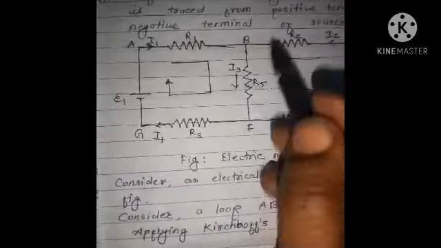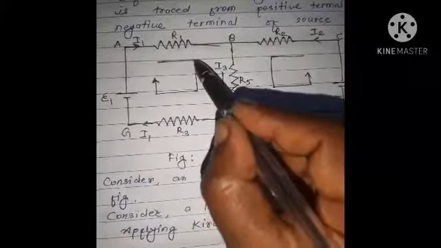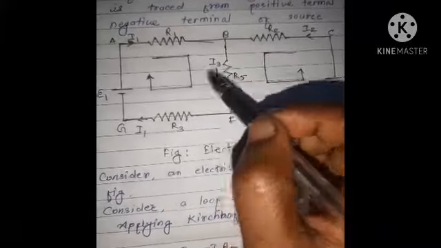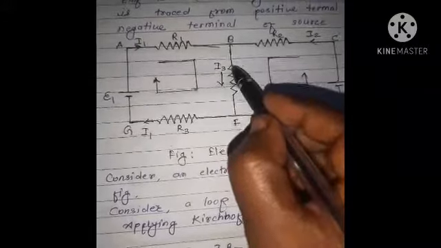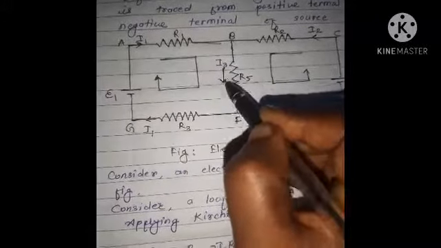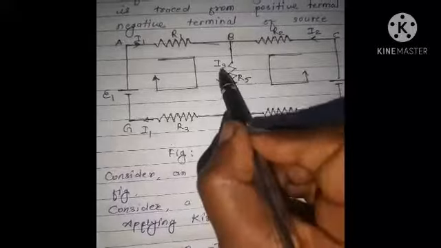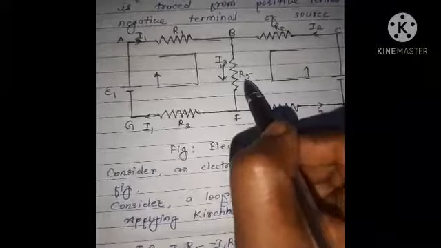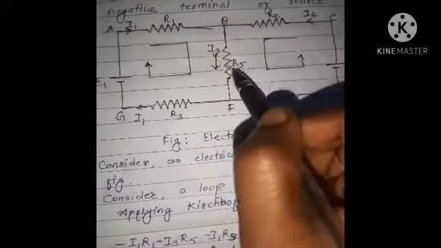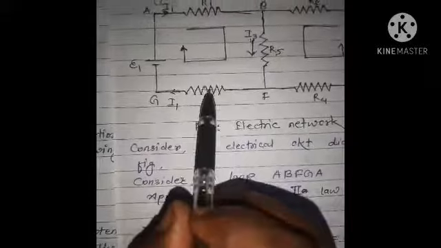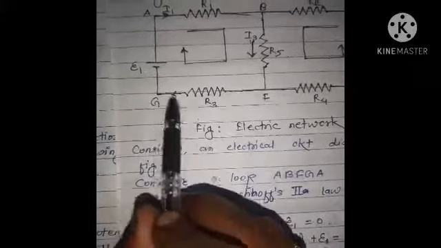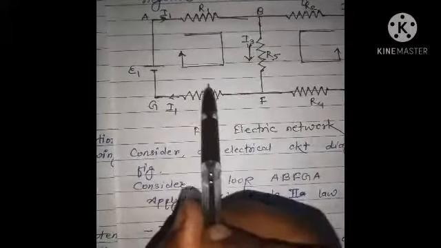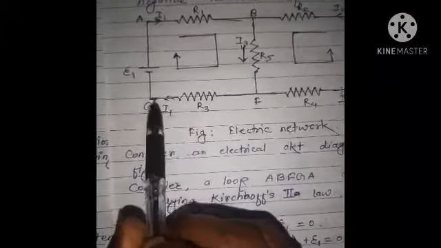Is that clear? Now if we trace the loop B to F, along the direction of current, then the potential difference across this resistance, that is I3 R5, is also taken as negative. And here also the potential difference is taken as negative because the loop is tracing along the direction of current.